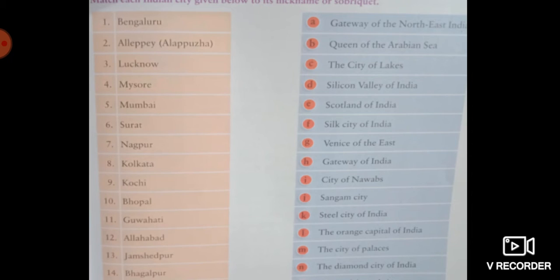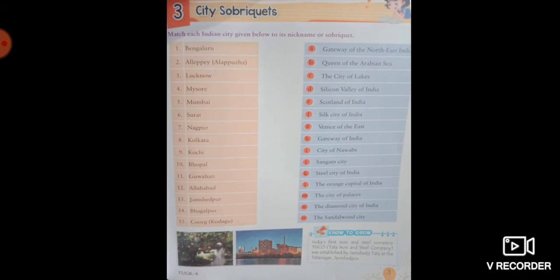Okay, so up to the 8th I have explained to you, and it's your homework to complete and match the remaining cities with their suitable sobriquets. Okay, so now I'm going to page number 4, and this page is about some buildings from the past.